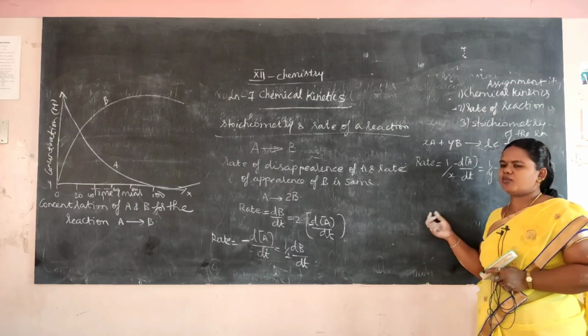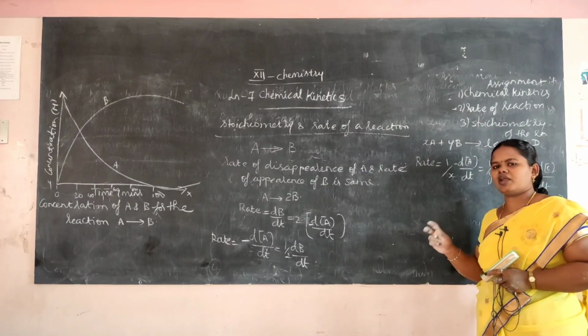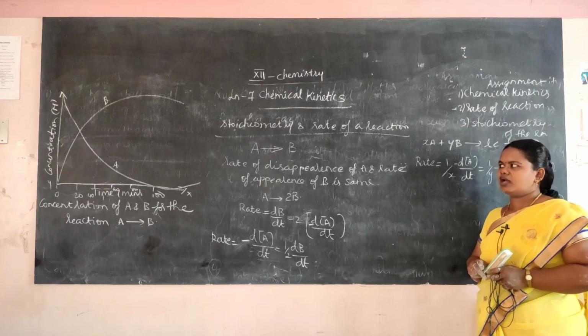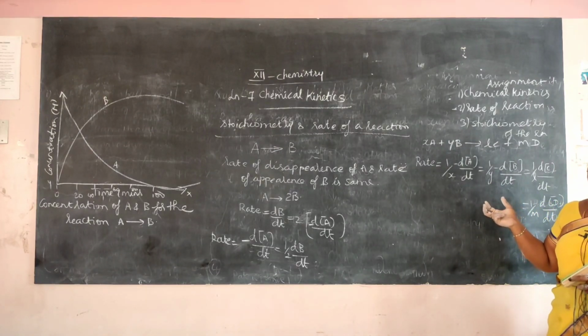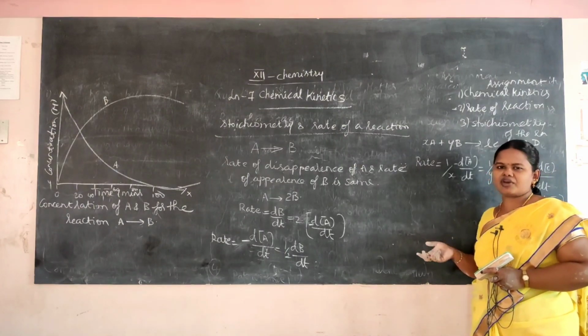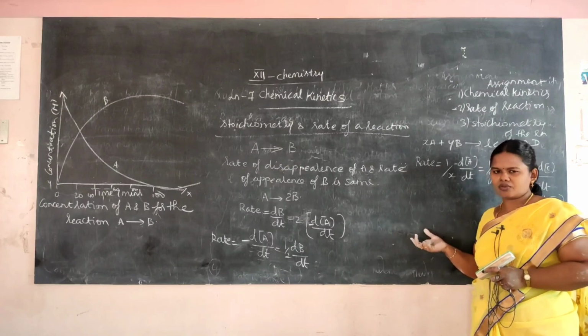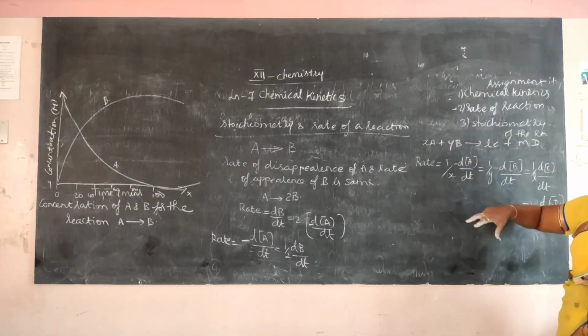So today you learn about chemical kinetics, rate of the reaction, stoichiometry of the chemical reaction, and how to write the rate for a particular reaction. And some other important words: in Greek, kinesis means movement. Then from the introduction part, Arrhenius was given the Nobel Prize in 1903. He gave the definition for acids and bases. He also gave the important concept of activation energy, then the Arrhenius equation. So everything you have to learn from this lesson.